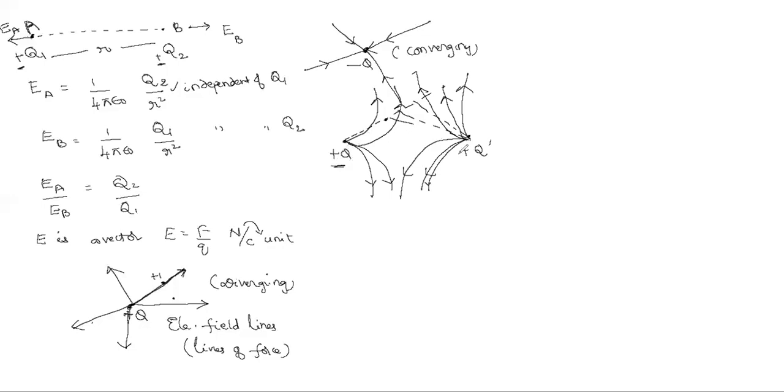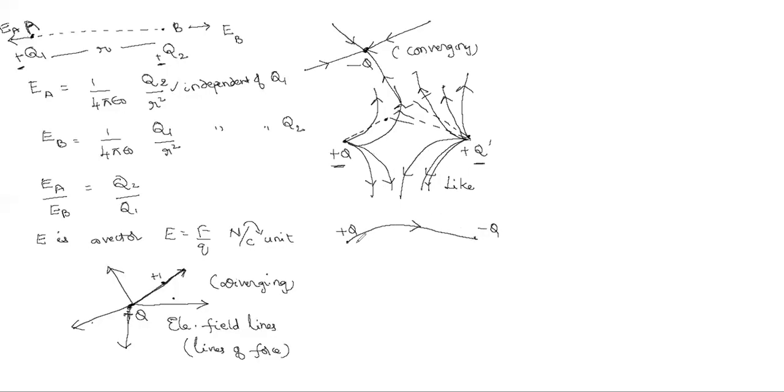This is between like charges and unlike charges. These are unlike. Like plus, like charges. Plus minus, what you are saying? Two colors. That's why one tries to go towards the other.